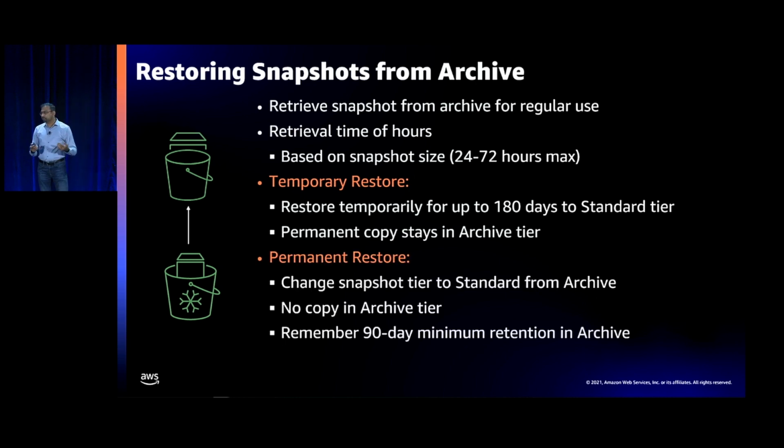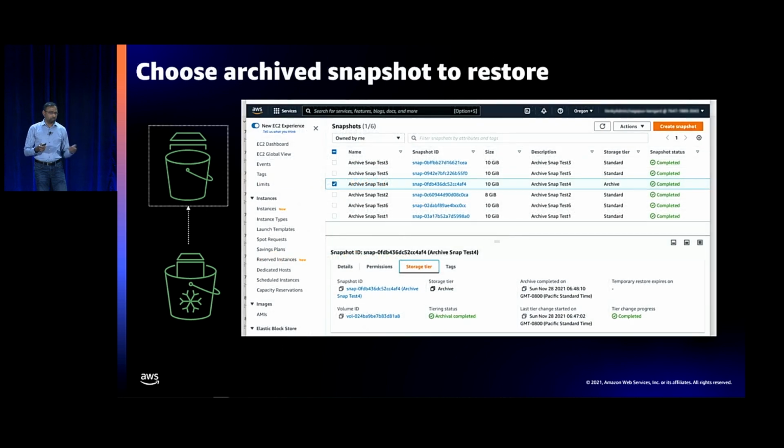Permanent restores, you can do these as well, where you take a snapshot and restore it into the standard tier permanently. But keep in mind that there is a 90-day minimum retention period in archive that will apply even for permanent restores. Right? So how do you do the archive?